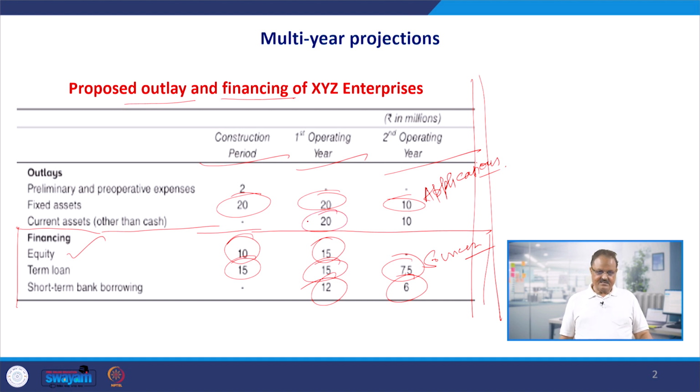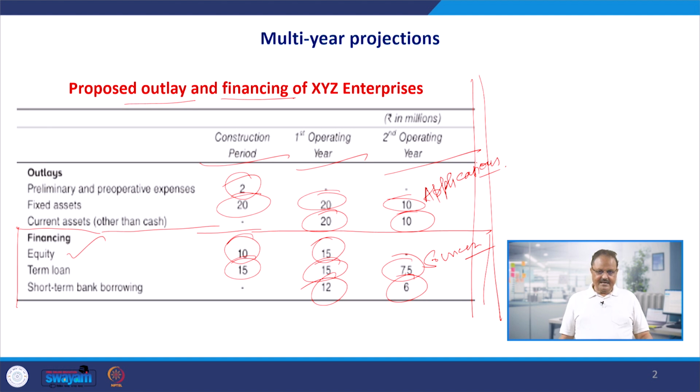It's other than cash. It may be inventory, credit sales, prepaid expenses, advance deposits, like that, right? Accounts receivables. And for the addition next year, the second operating year, it is 10 million. So this is the total sum of the fixed as well as the current assets. And a small amount of 2 million, 20 lakhs, we have spent on the preliminary and pre-operative expenses to make the firm functional.